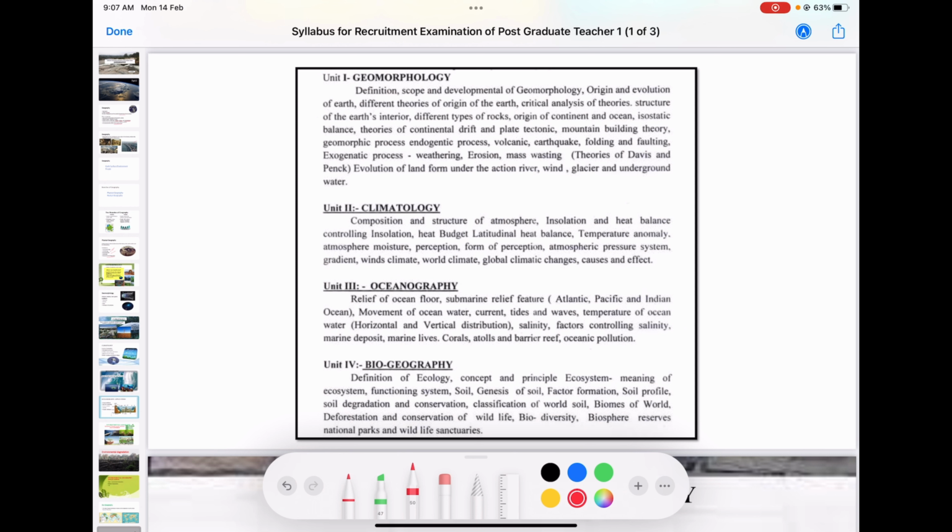In the next class we can discuss what comes under human geography, because if we go to India and then to Arunachal Pradesh, it shows the spatial distribution of the physical and human parts in India and in Arunachal Pradesh. Thank you.